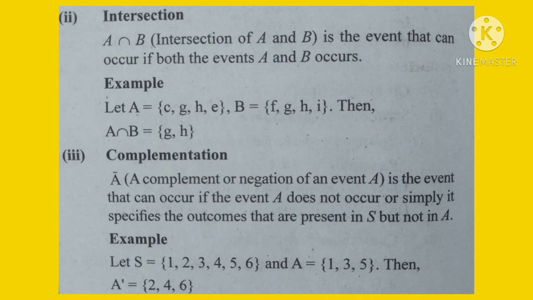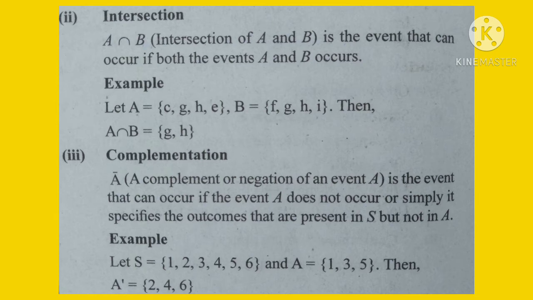Now I am going to explain the third point, complementation. The complement of an event is denoted with a cap or a bar. It is also called the negation of an event. Here I define the complementation: A bar is the event that occurs if the event A does not occur, or simply it specifies the outcomes that are present in S but not in A.